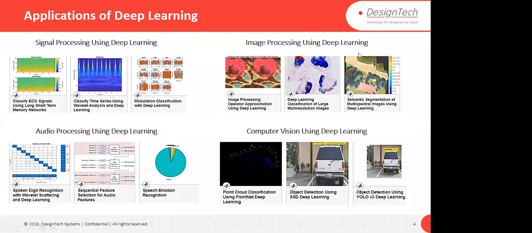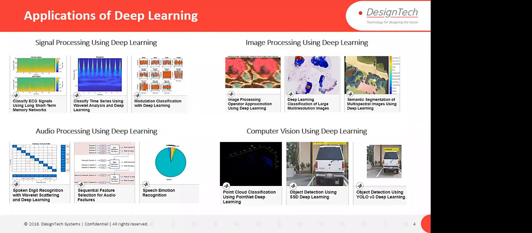Image processing using deep learning: millions of applications you can design using deep learning in image processing also. For example, if you have geographical images and you want to detect what is available in the image, like where the green area is, the land area, and where the buildings are, these kinds of applications you can design using semantic segmentation and deep learning.